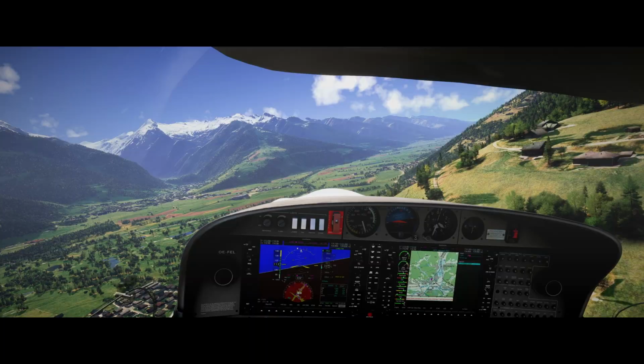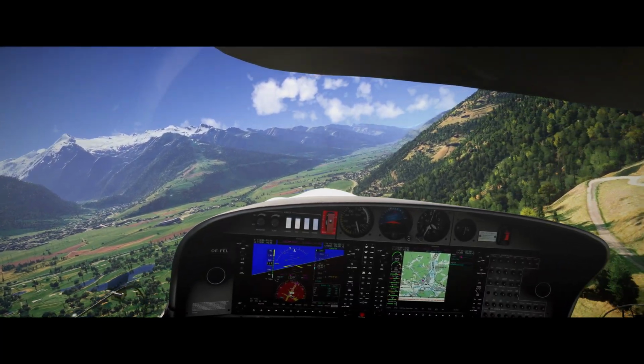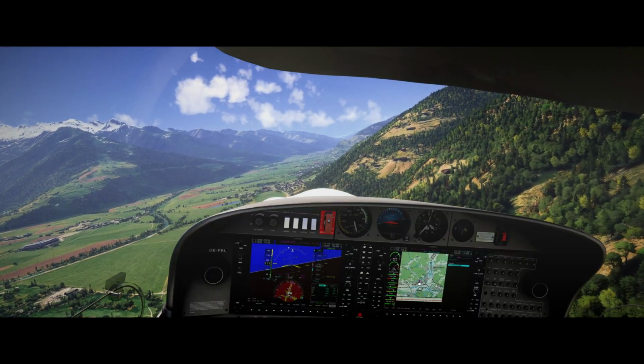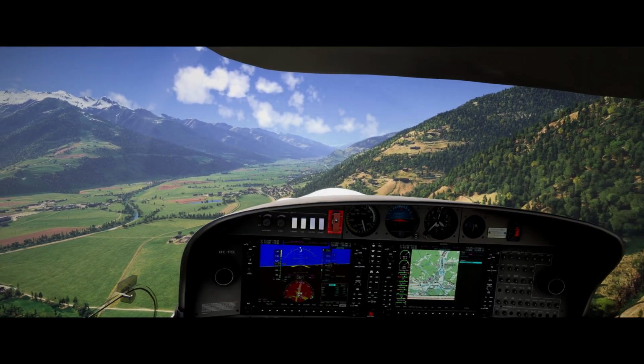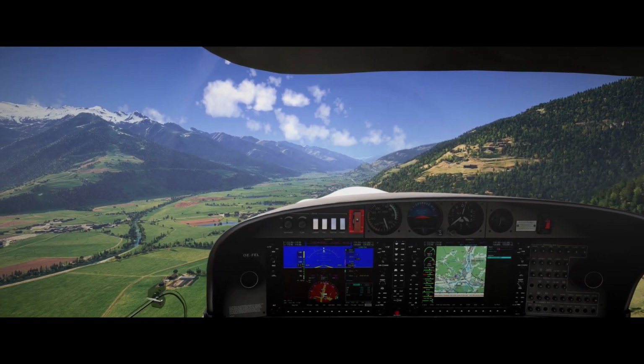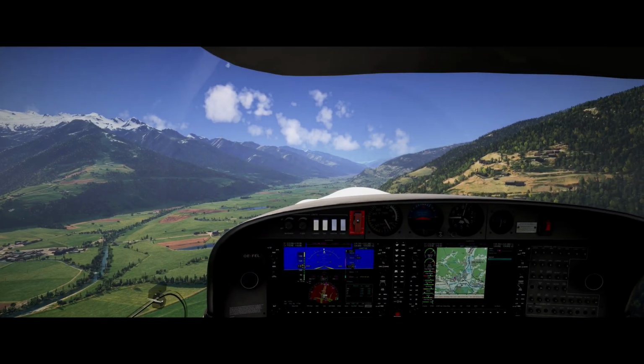Get over here. Yeah, that is checked. Very close flying today. I can't believe this is the real traffic pattern. It's very close to the mountains. It feels wrong. Okay, believe in the traffic pattern.